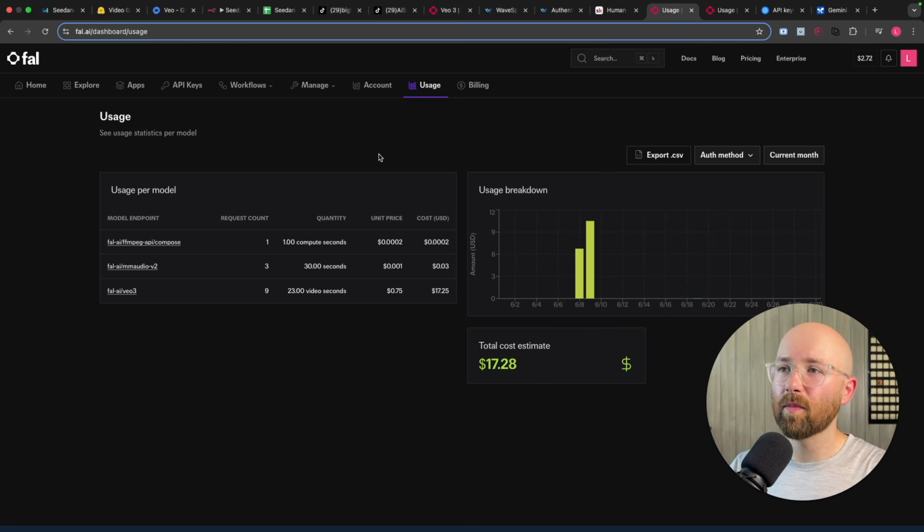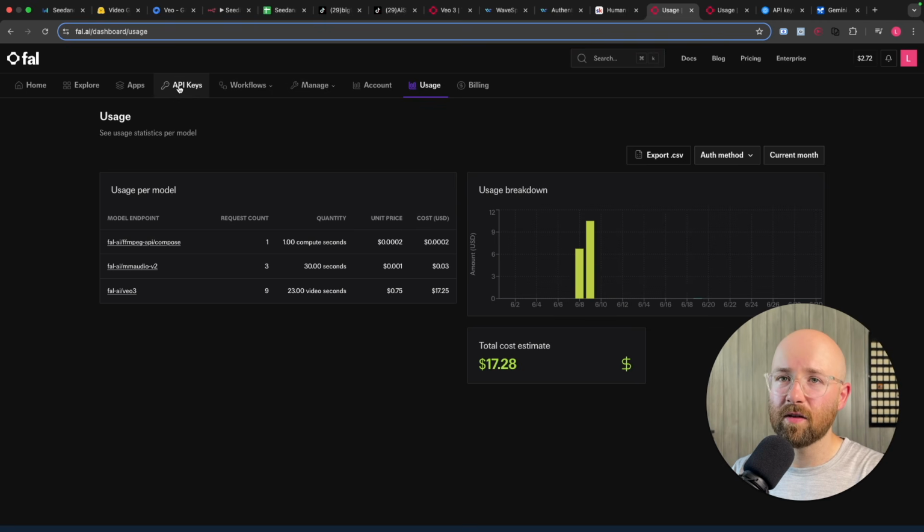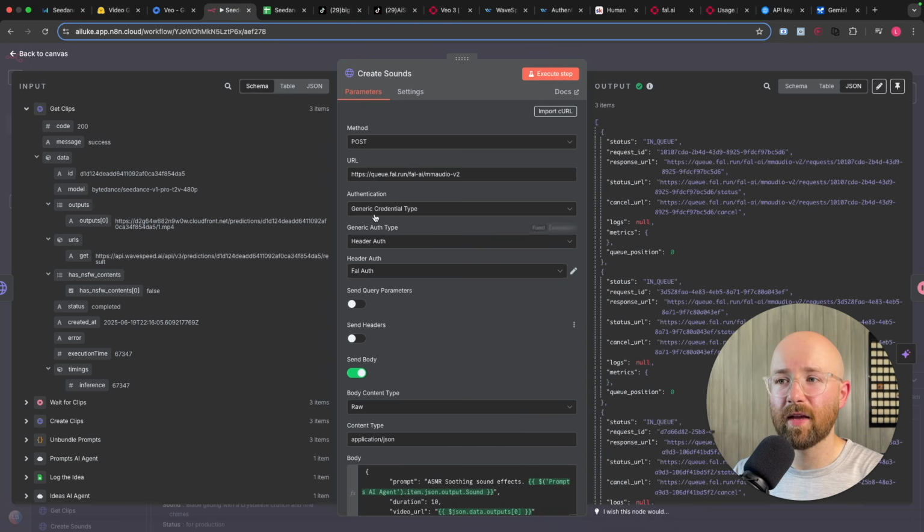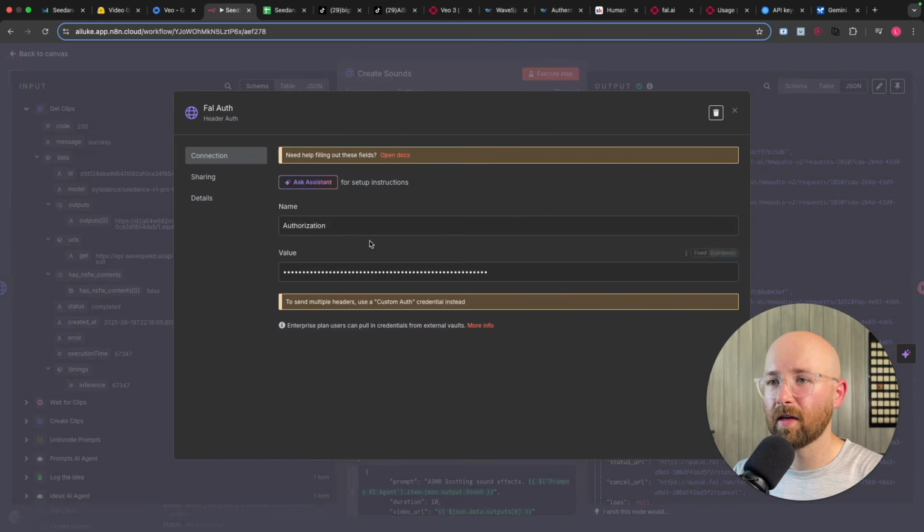But anyway, sign up, and then to get your API key, just go to API keys here, and then add a key, give it a name, boom, you're sorted. So you copy that API key, and you come here to, again, header auth for Fal, and to change that, you just change it up here for reference. Authorization, but this time you don't use bearer.